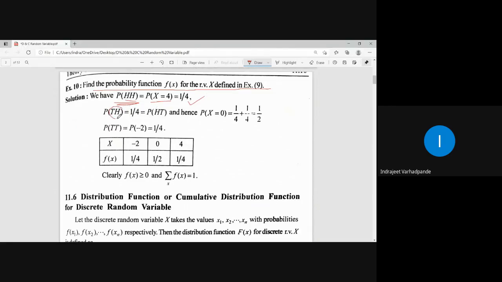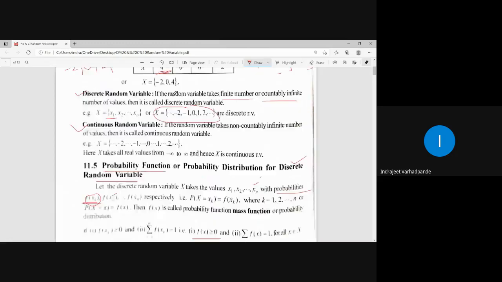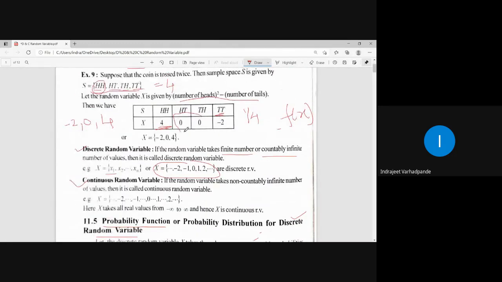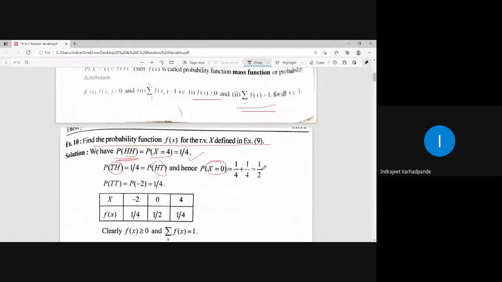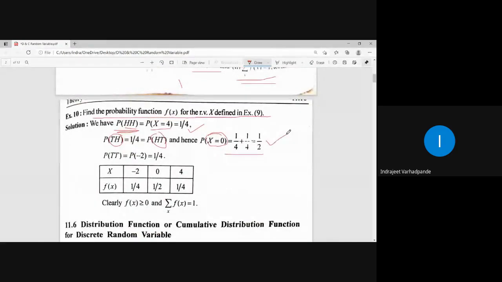What is the probability of TH and HT? They are each 1 by 4. But what is the random variable which represents HT and TH? For HT and TH the random variable is defined as 0. ये दोनों के लिए probability क्या होगा? 1/4 plus 1/4 that becomes 1/2, बराबर है ना, 2/4. Two outcomes are there for the random variable 0. So the probability becomes 1/2.